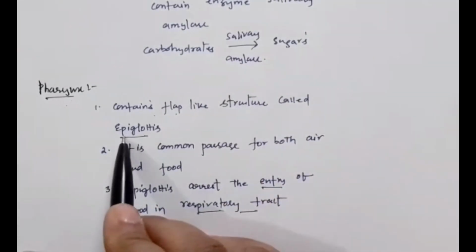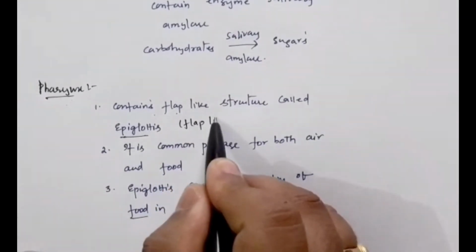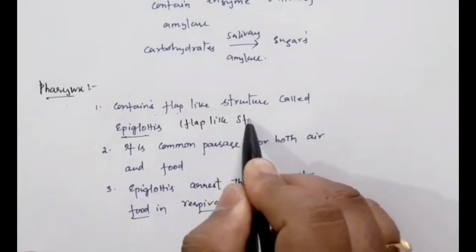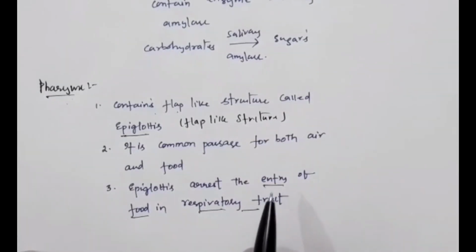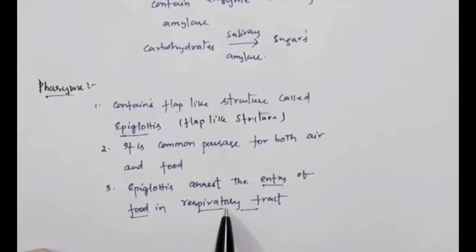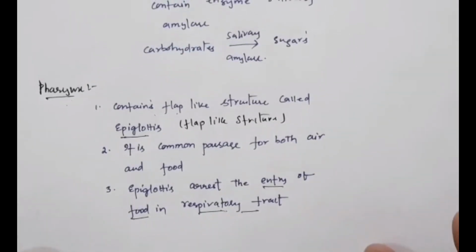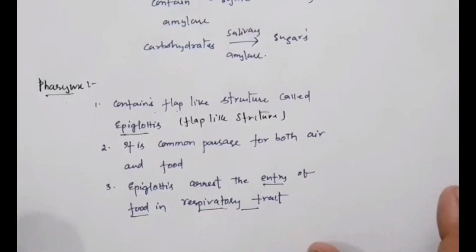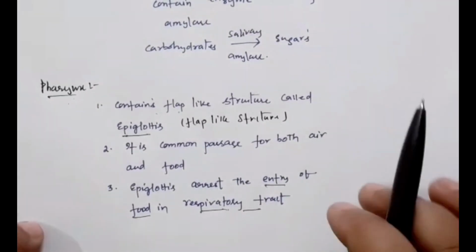So in a pharynx we have a flap like structure. So this flap like structure called epiglottis. Okay, so what this flap like structure will do, will prevent the entry of food into the respiratory tract. So from there the food passes into a long tube like structure called oesophagus. Let us discuss about oesophagus. Is it clear for everyone, children, about buccal cavity and about pharynx?